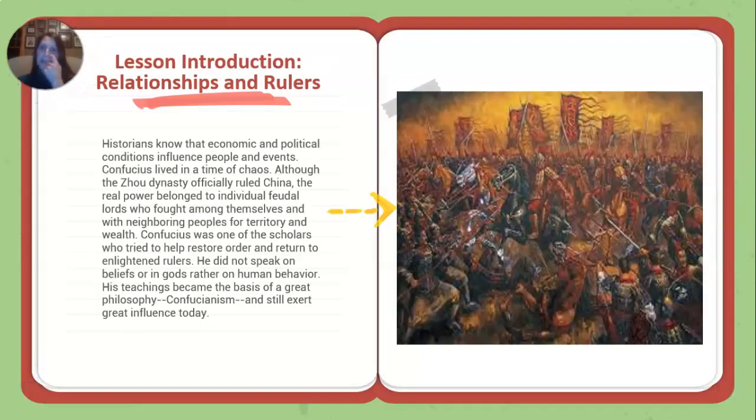Lesson Introduction, Relationships and Rulers. Historians know that economic and political conditions influence people and events. Confucius lived in a time of chaos. Although the Zhou dynasty officially ruled China, the real power belonged to individual feudal lords who fought among themselves and with neighboring peoples for territory and for wealth.